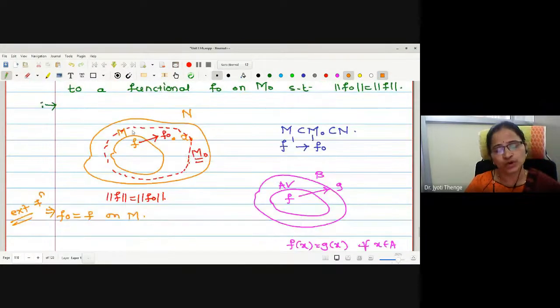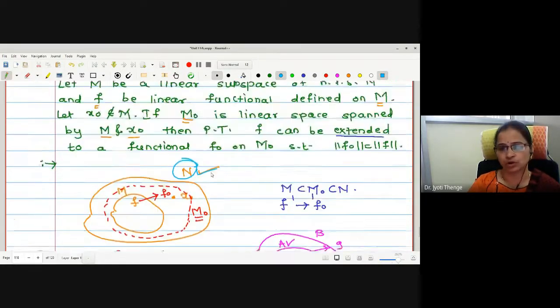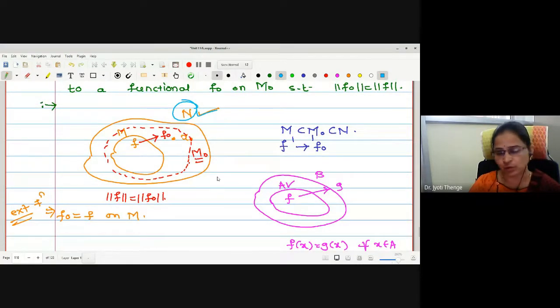Okay. Once we prove this theorem, then a question arises: can we extend the same function to the whole normed linear space? This is the question. As we have extended a functional f to f naught defined on M naught, can we extend it to N? And this is what we were going to check in the main theorem of Hahn-Banach. In the lemma, we were going to prove only for this subspace M naught. Is the statement understood? Okay.